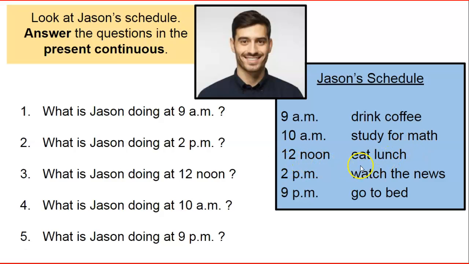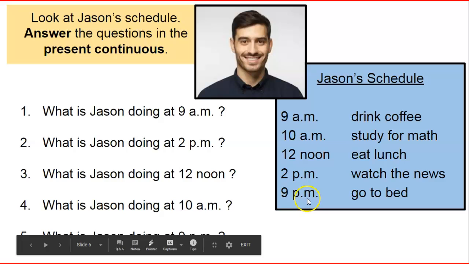At noon, eat lunch. At 2 p.m., watch the news. At 9 p.m., go to bed.